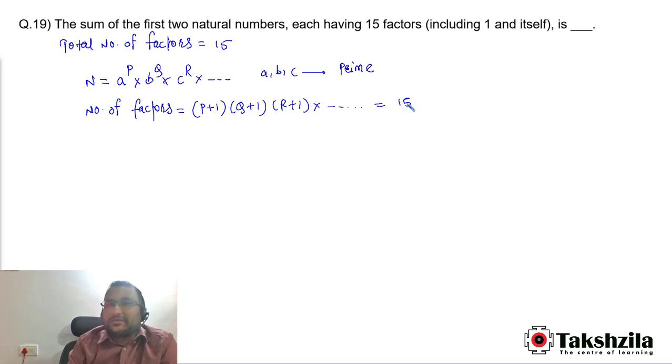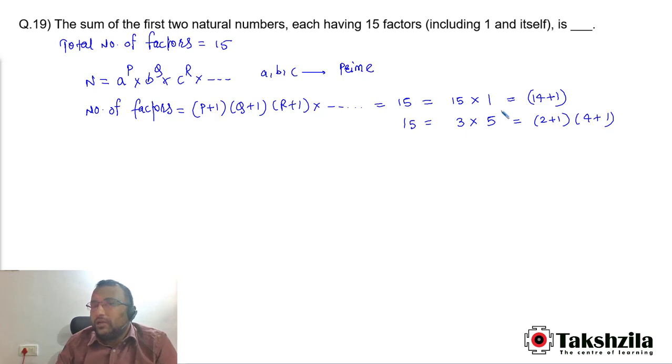Now how can we write 15? Let's have a look at it. 15 we can write as 15 into 1, that is nothing but 14 plus 1. Or 15 we can write as 3 into 5, that is equal to (2 plus 1) into (4 plus 1). These are the only two ways in which we can express 15 as a product of natural numbers.